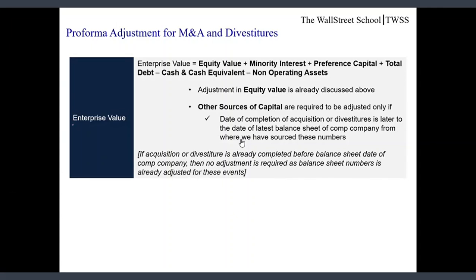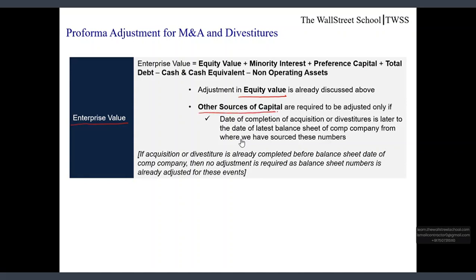Next, enterprise value. Enterprise value is equal to equity value plus minority interest, preference capital plus total debt minus cash and cash equivalent and non-operating assets. Friends, we have already discussed adjustment in the equity value in the previous slide.